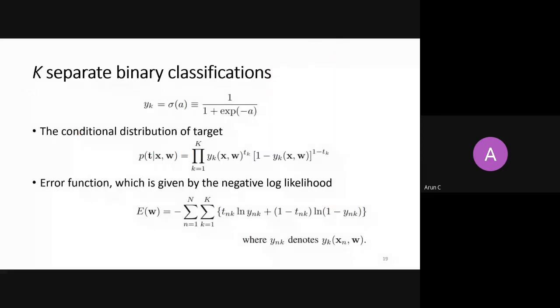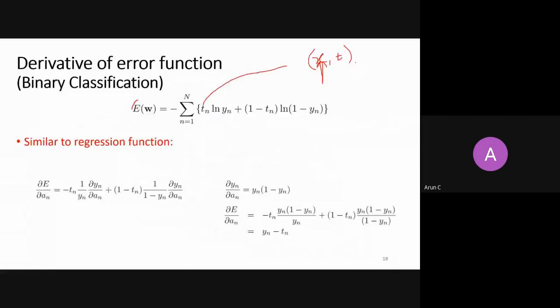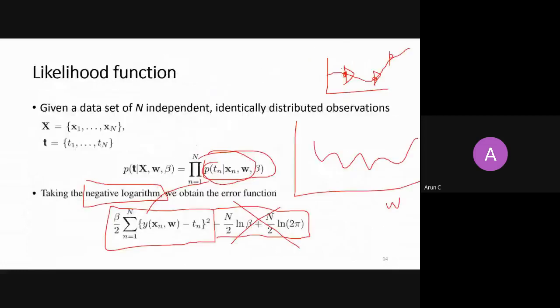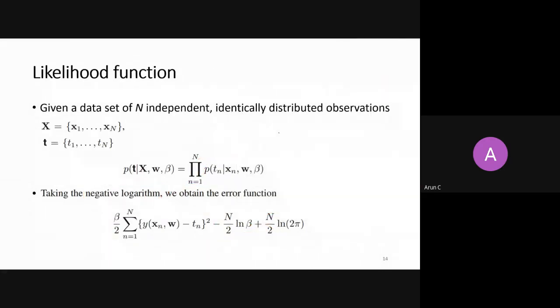Now I want you to see this very clearly in a generalized form. If you have a regression problem, then you form a likelihood function like this. Assuming that in the regression the curve is the mean and there is a Gaussian distribution around that mean, this is the likelihood function for the regression problem.